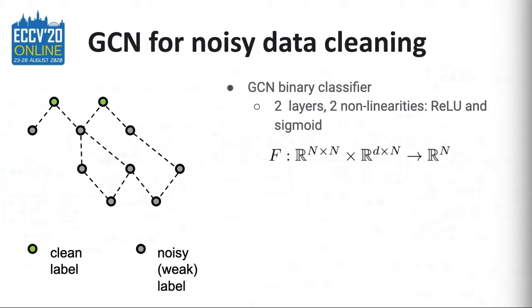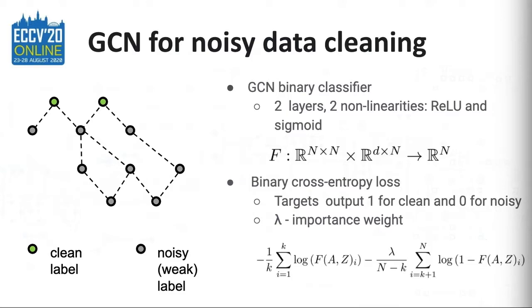We train a GCN-based binary classifier that takes the KNN graph into account. The goal is to predict the relevance weights of each instance for a specific class. The input is the n times n adjacency matrix, which represents the graph, and also n d-dimensional embeddings. The model outputs a relevance weight for each node.